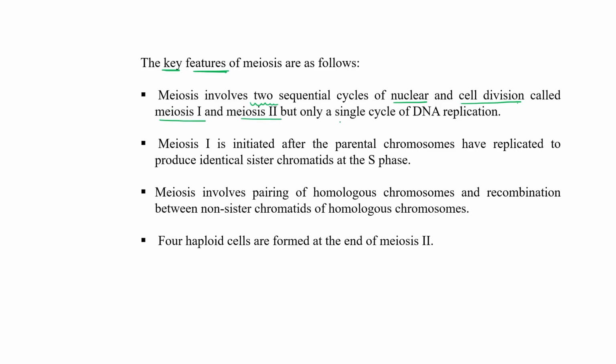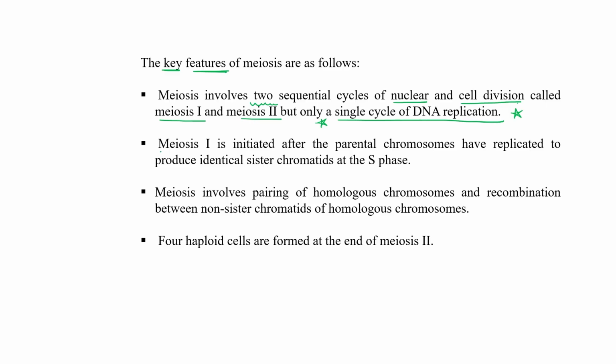But there is only a single cycle of DNA replication, meaning DNA replicates only in S phase. There is no duplication of DNA again.